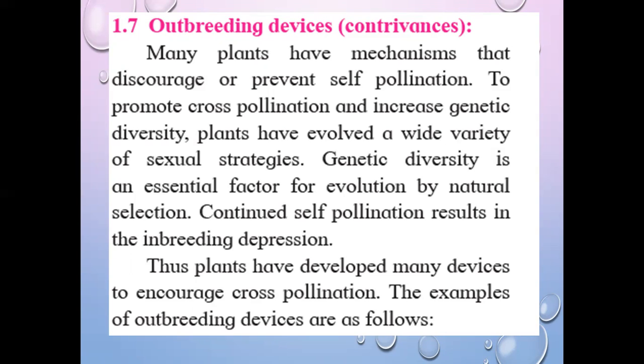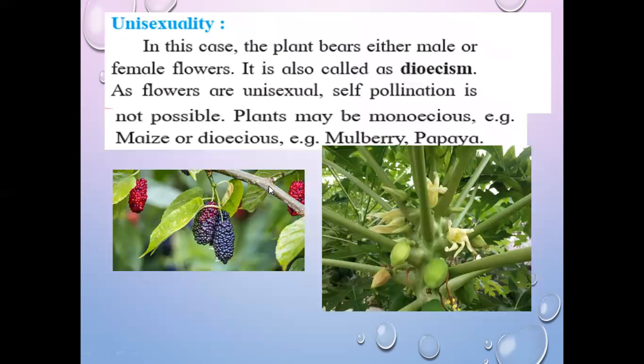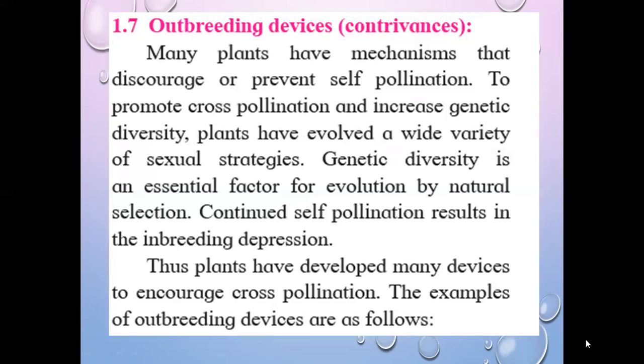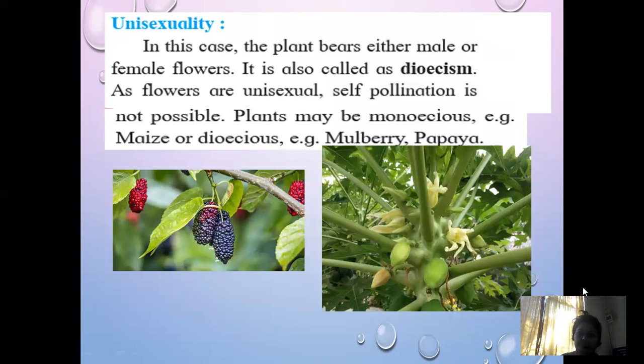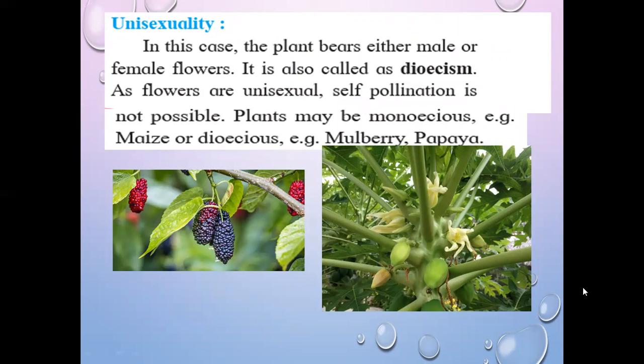Even though they have pollen grains and stigmas, self-pollination is not possible, and hence some outbreeding devices are needed. We shall discuss this in the next slide.